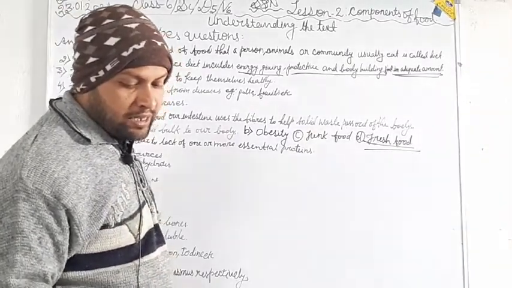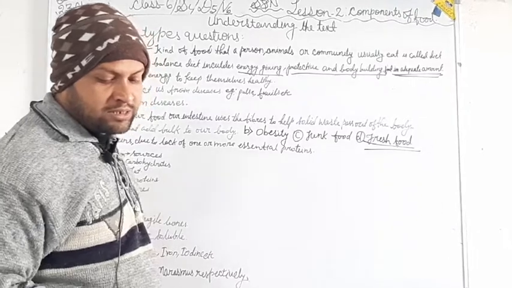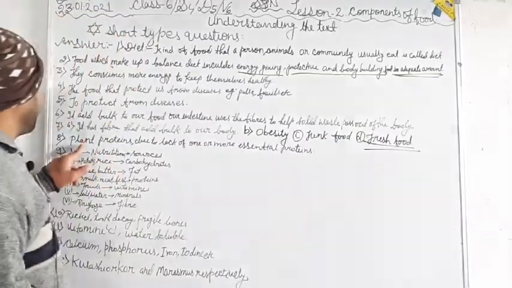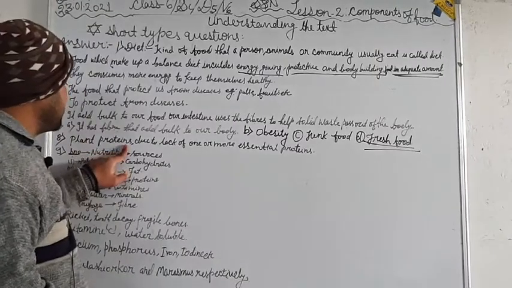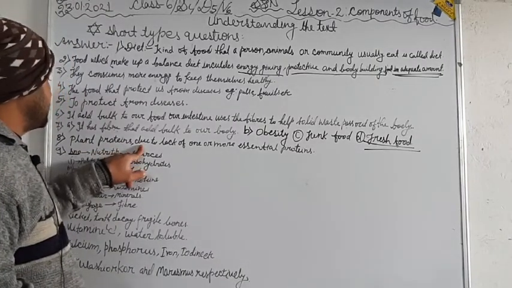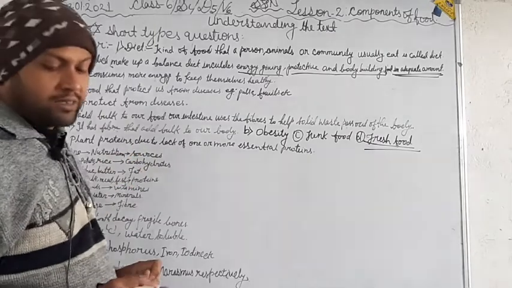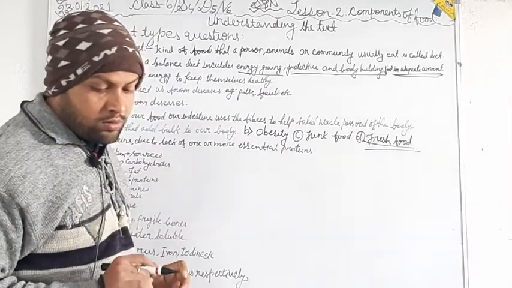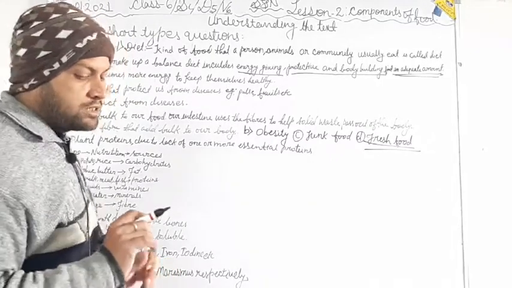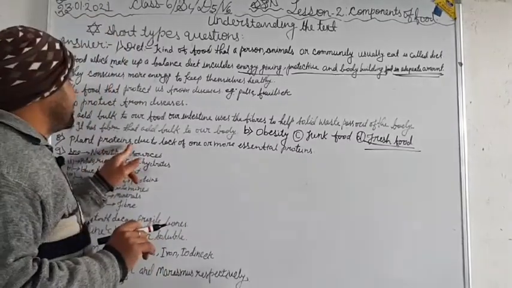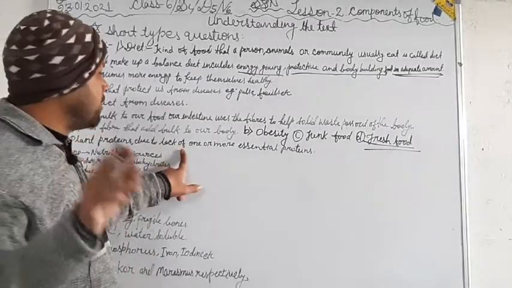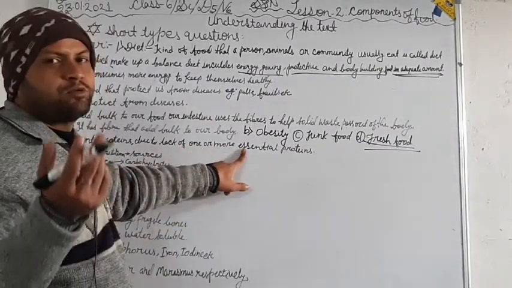Why are animal proteins considered better than plant proteins? Animal proteins are better because in plant proteins there is a lack of one or more essential proteins.